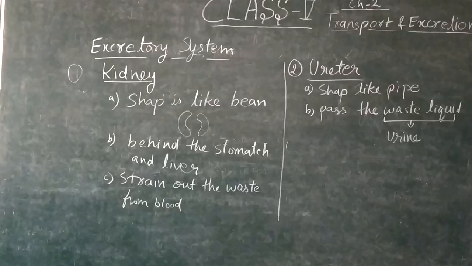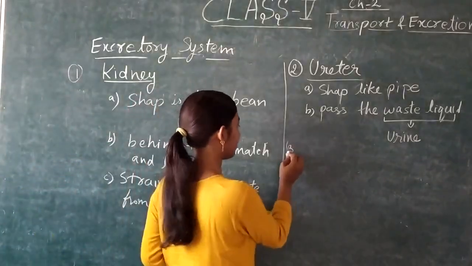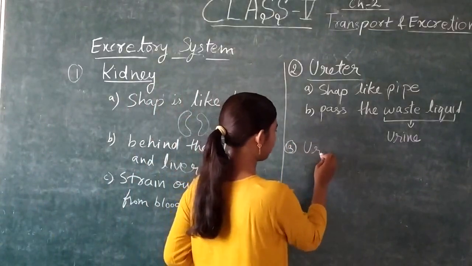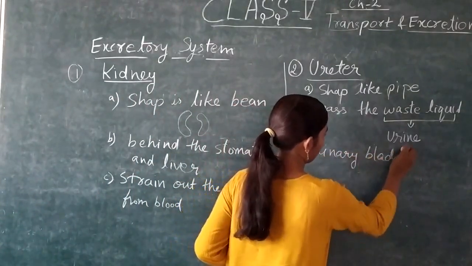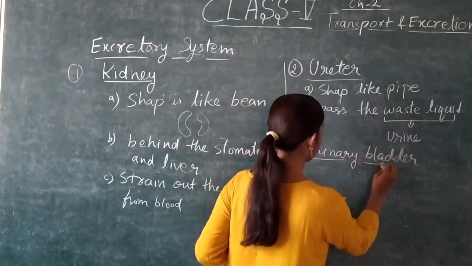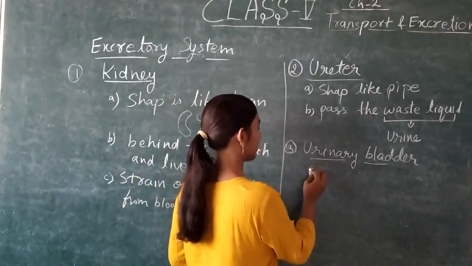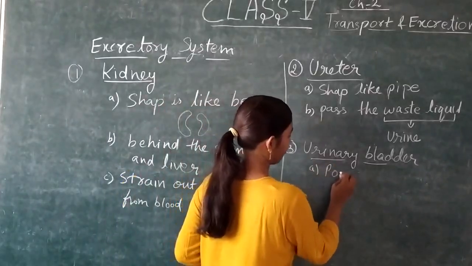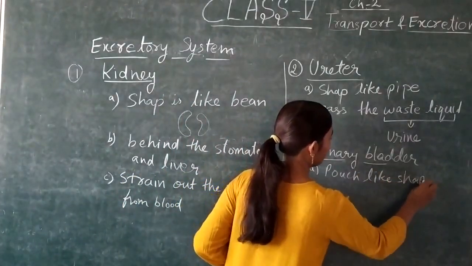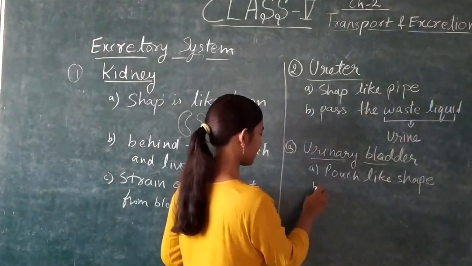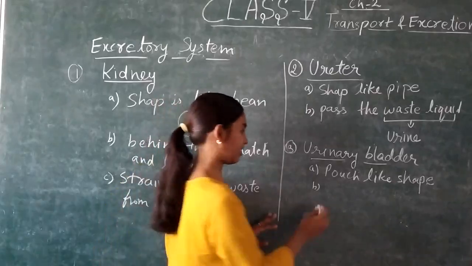Now the third organ is the urinary bladder. The urinary bladder is a pouch-like shape in which liquid waste is collected. That liquid waste is known as urine.